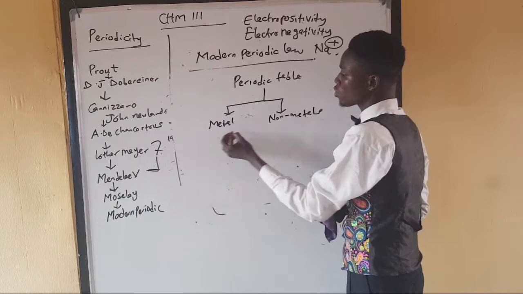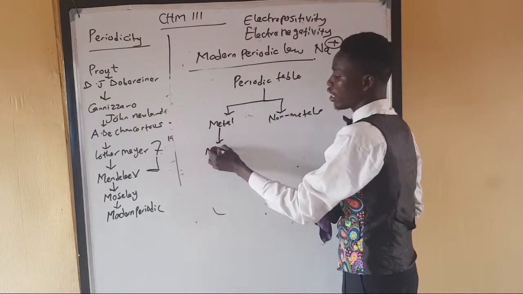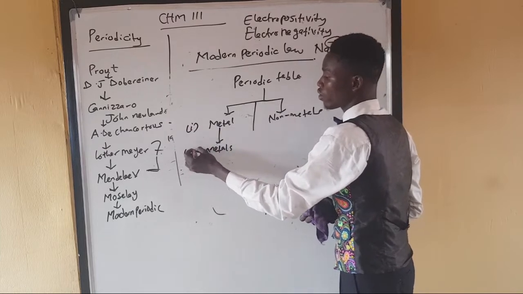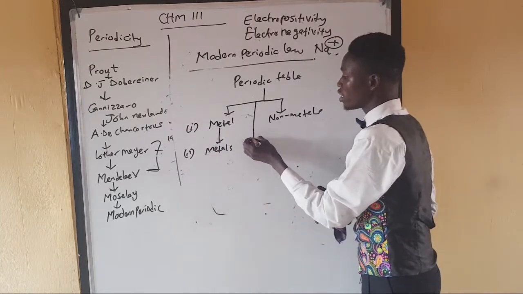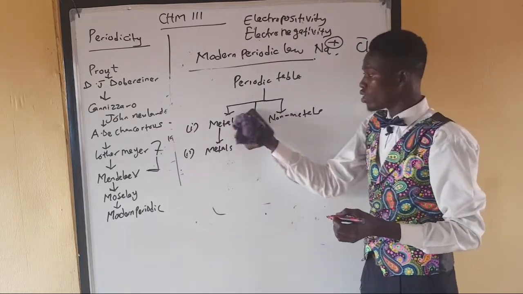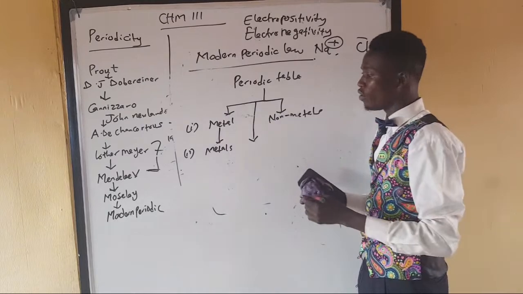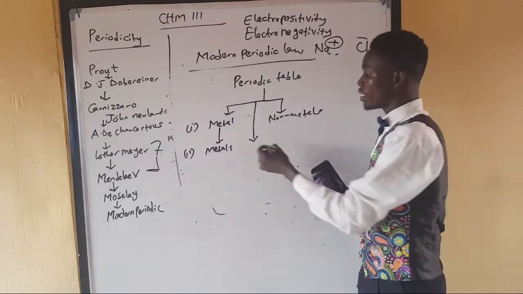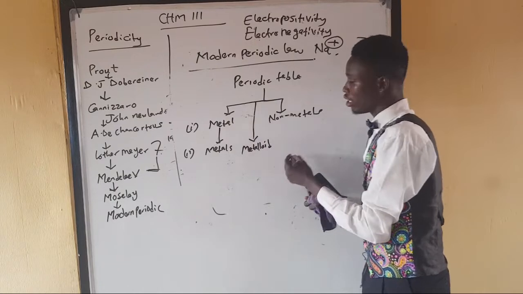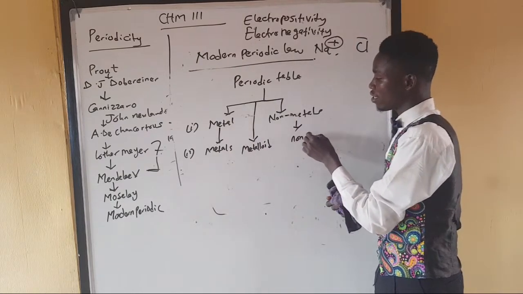Then, in a subsequent discovery, notice that this is the first discovery. In the second discovery, we noticed that there are some elements that exist as a bridge between the 2 of them. They are not metals and they are not non-metals. So we call them metalloids. That's in another generation. Then the non-metals still exist.